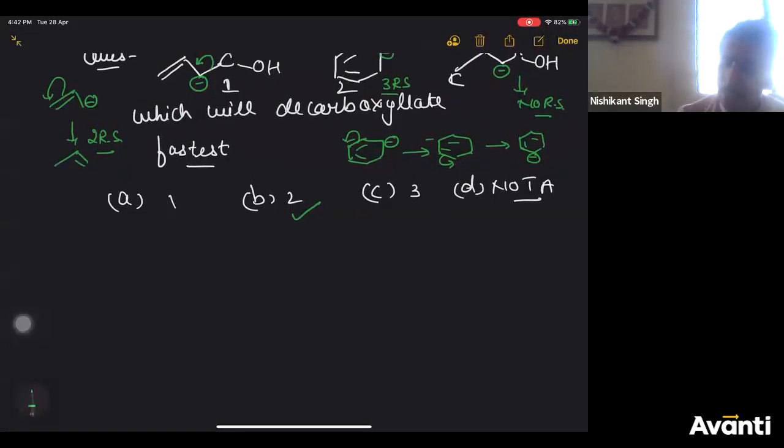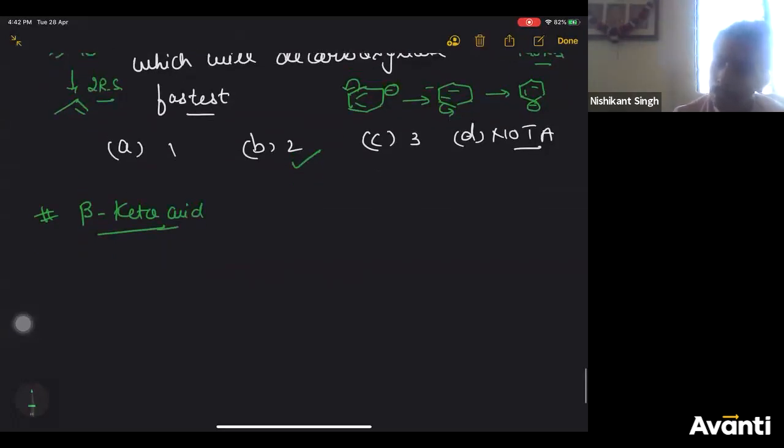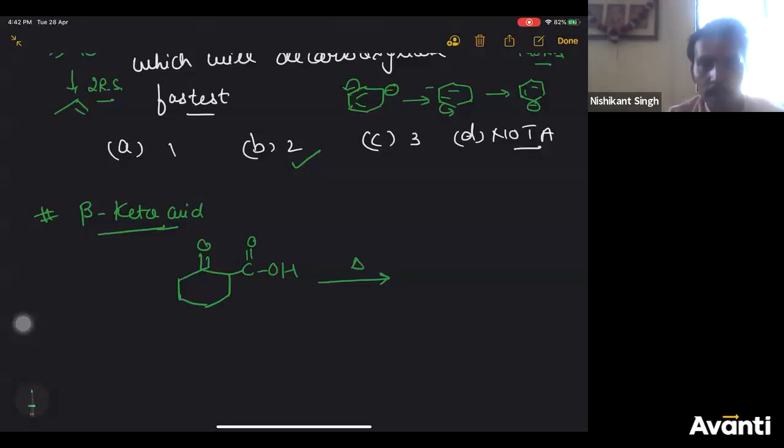All right. Next, decarboxylation, there is one special case, that is beta keto acid. If you take beta keto acid, it undergoes decarboxylation like this without sodium hydroxide and calcium oxide. On simple heating, it can undergo decarboxylation. No sodium hydroxide or calcium oxide is required. So beta keto acid on simple heating gives decarboxylation. The rate of decarboxylation is very, very fast.